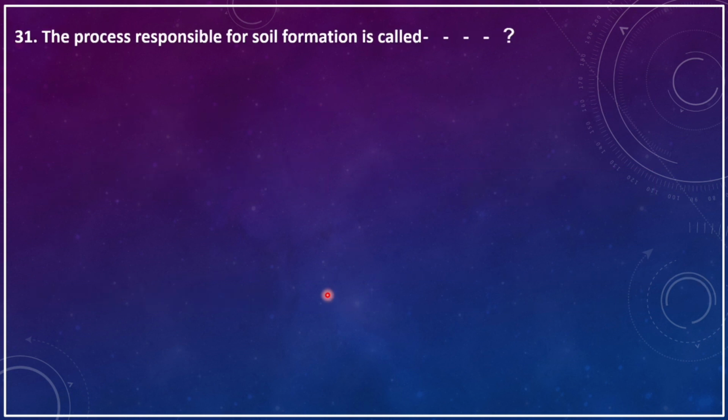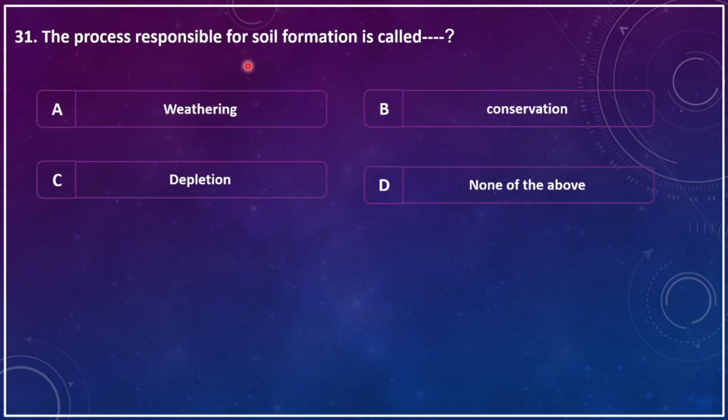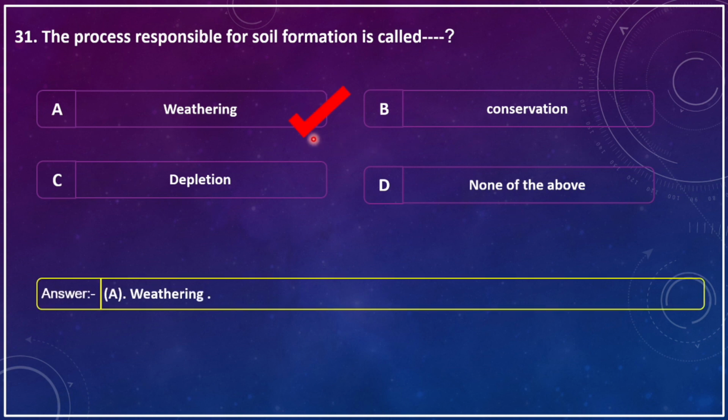The process responsible for soil formation is called dash. A, weathering, B, conservation, C, depletion, D, none of these. The correct answer is weathering.